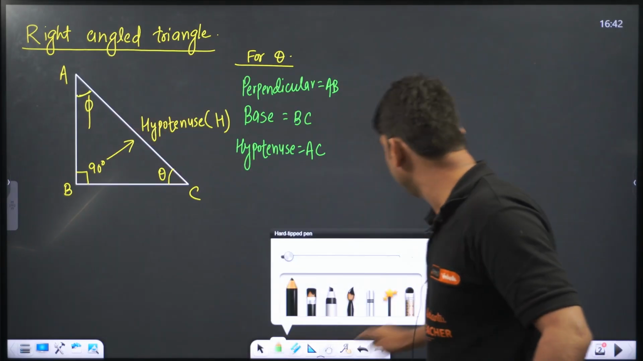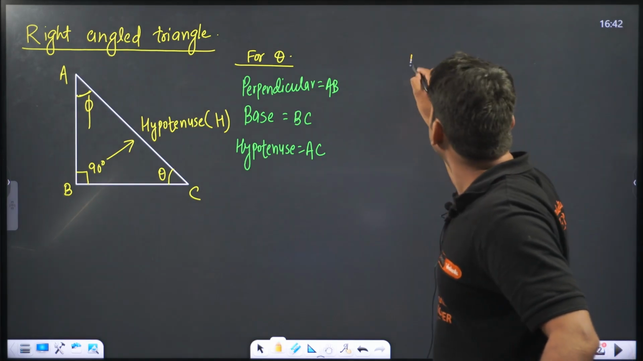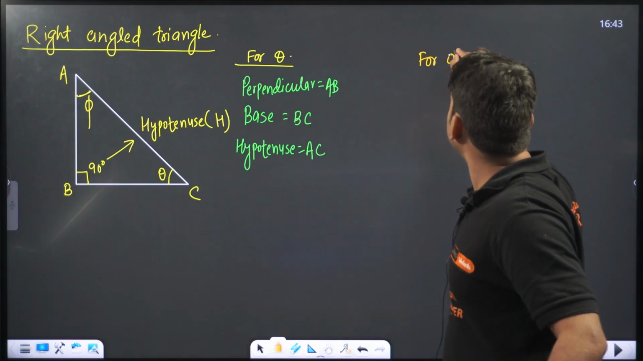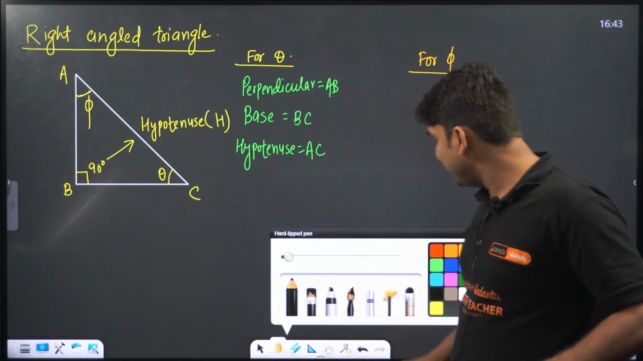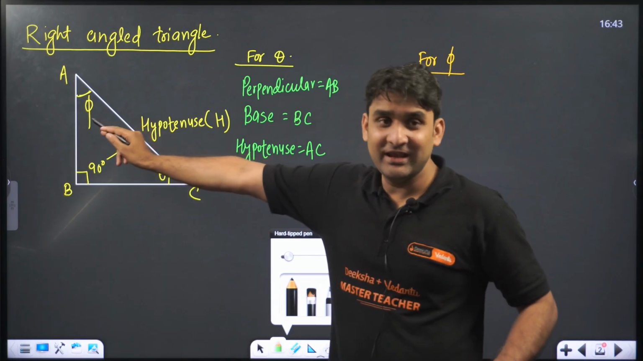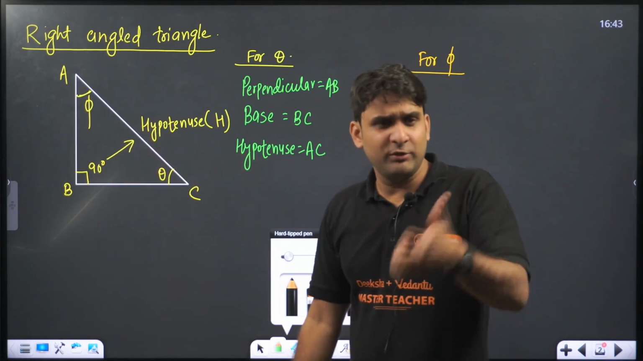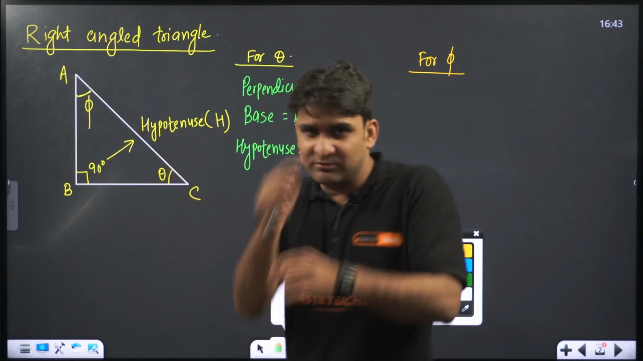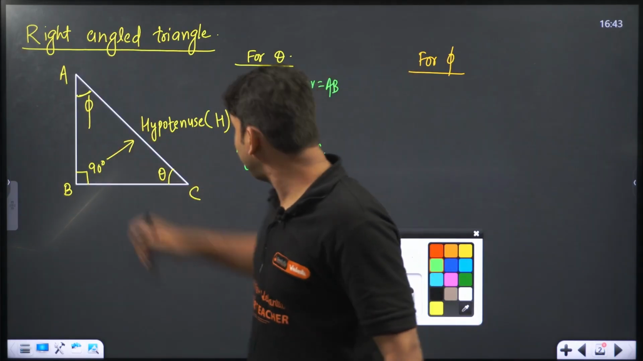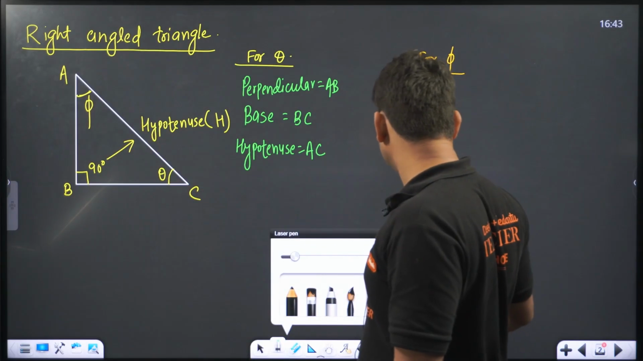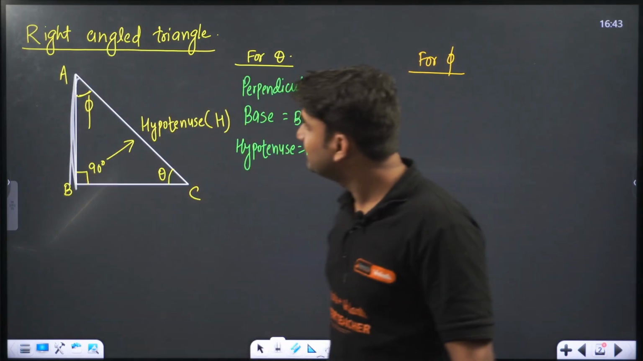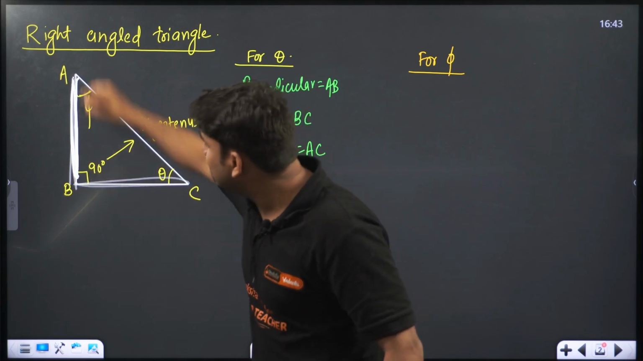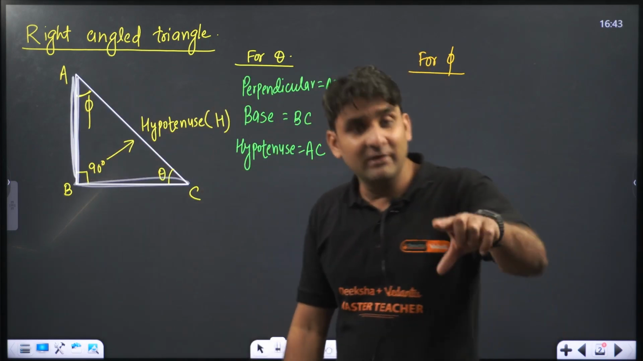Okay. Now moving ahead. Now for phi. So let's write for phi. So my dear students, phi is the angle. I have taken phi to represent an angle. You can say angle A also, but it is better to represent it separately. So for phi, dear students, this will be the base and this will be the perpendicular, because phi is associated with AB. AB is the adjacent side of phi. So AB will be the base.